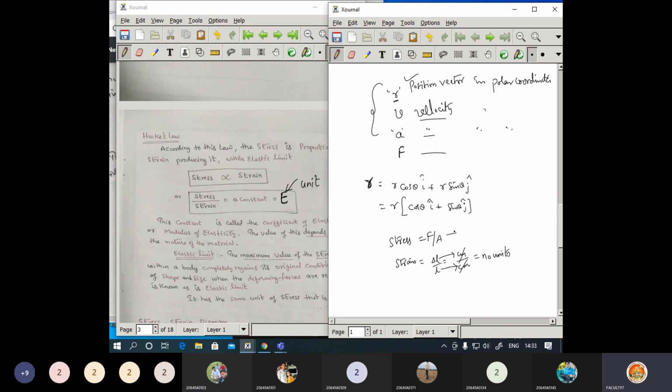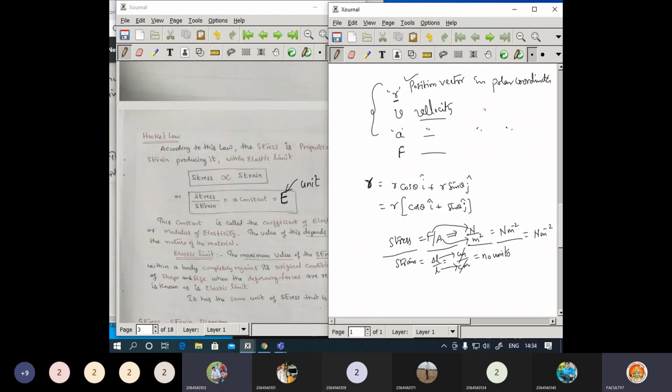Now what about stress? Force will have newtons as a unit, divided by area with units of meter square. So you can write this as newton per meter square, divided by strain, which has no units. Stress by strain: what remains is newton per meter square.